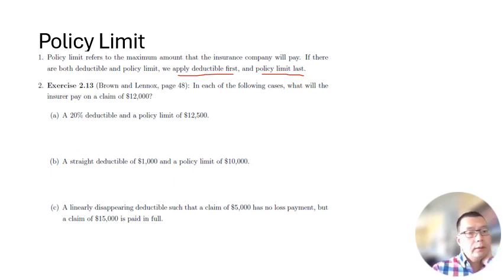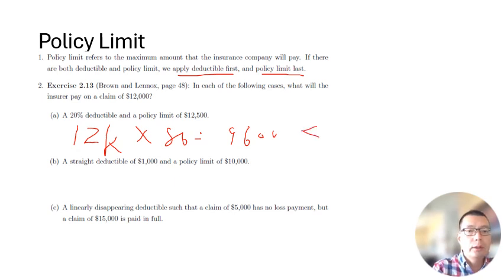A. A 20% deductible and a policy limit of 12,500. In this case, policy limit is way bigger than the claim, so the deductible will just be applied anyway. So first we apply the deductible: 12K times 80%. We got 9,600. This is less than the policy limit of 12,500 anyway, so you will get this amount.